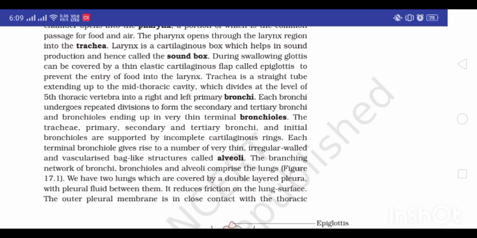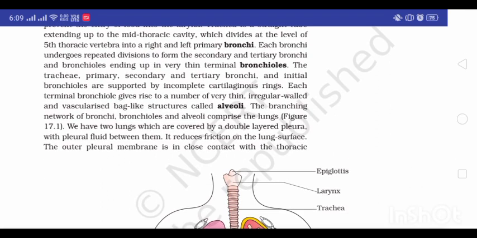The trachea, primary, secondary and tertiary bronchi and initial bronchioles are supported by incomplete cartilaginous rings. Each terminal bronchiole gives rise to a number of very thin, irregular-walled and vascularized bag-like structures called alveoli. The branched network of bronchi, bronchioles and alveoli comprise the lungs. Figure 17.1. We have two lungs which are covered by a double-layered pleura, with pleural fluid between them. It reduces friction on the lung surface.